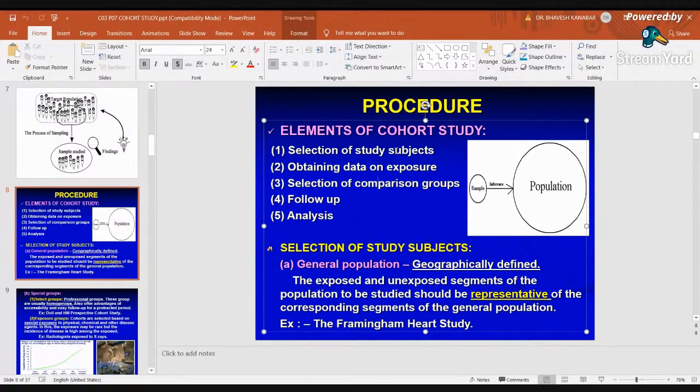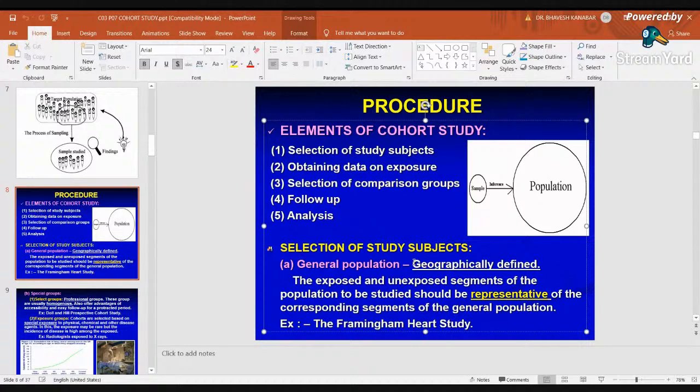Selection of the study subjects means selection of samples from the population. Then obtaining data on exposure, frequency as well as duration. Selection of the comparison group, then follow up and analysis. So first of all, selection of the study subject. For example, if you want to carry out a study in Gujarat, you have to select the population residing in various areas of Gujarat. Or if you want to carry out a study in a single city, for example Jamnagar or Rajkot,